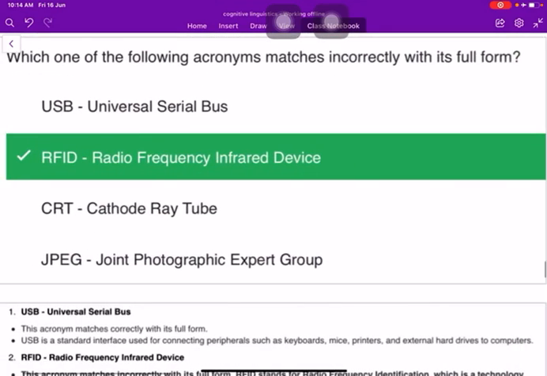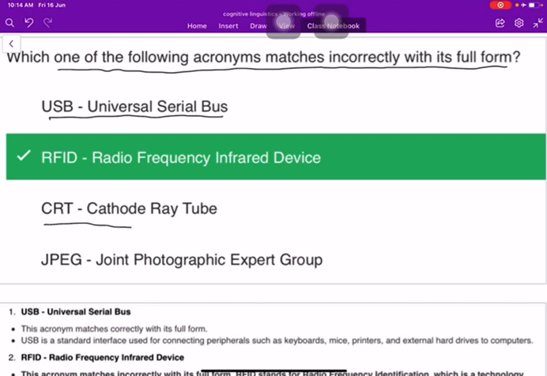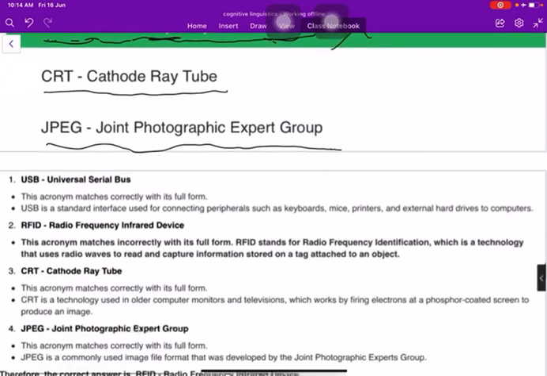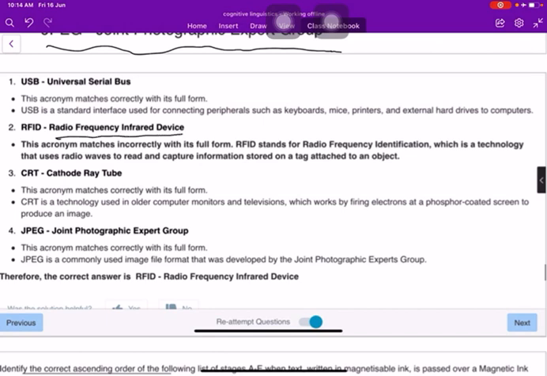Now, which one of the following acronyms matches incorrectly with its full form? So USB, Universal Serial Bus; CRT, Cathode Ray Tube; JPEG, Joint Photographic Experts Group; and RFID is not radio frequency infrared device. This is not correct. So RFID, what is it? This acronym matches incorrectly. Actually, it is radio frequency infrared device.